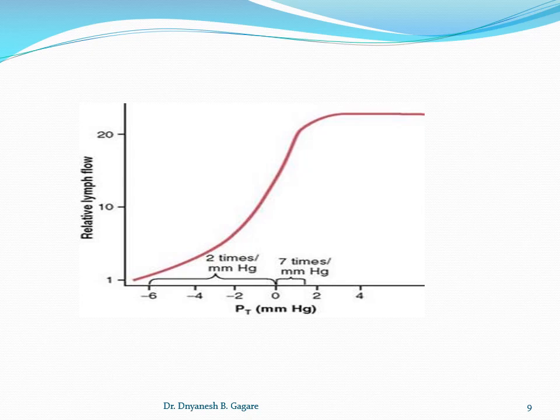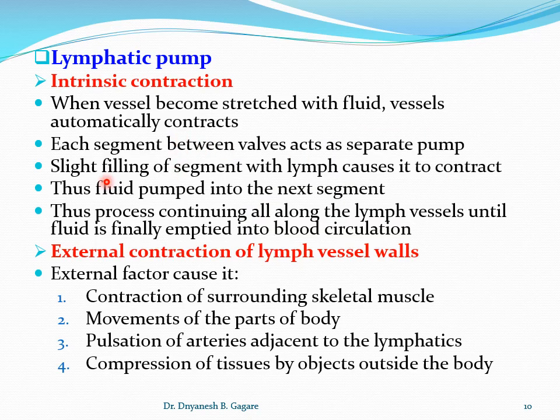Now see how the movement of lymph occurs in the lymphatic vessel. Lymph formation is there, and once it is formed, the lymph moves toward the thoracic duct or lymphatic duct. The movement of the lymph occurs by the lymphatic pump. In the lymphatic vessel a pump is developed, and there are two factors, an intrinsic factor and an extrinsic factor.